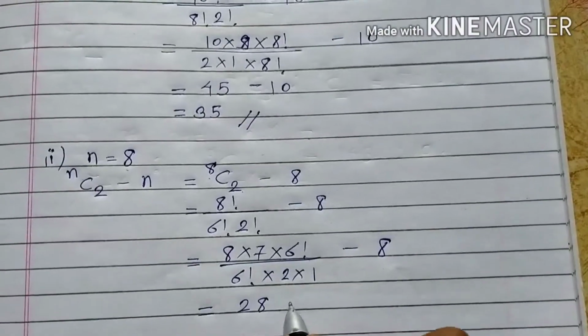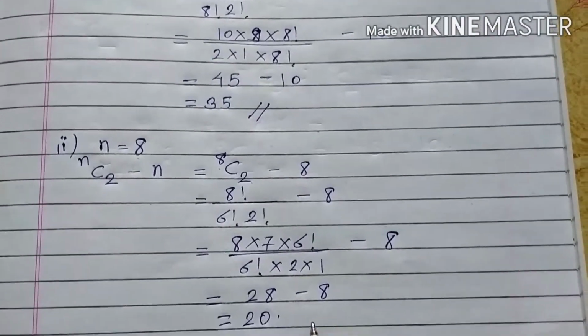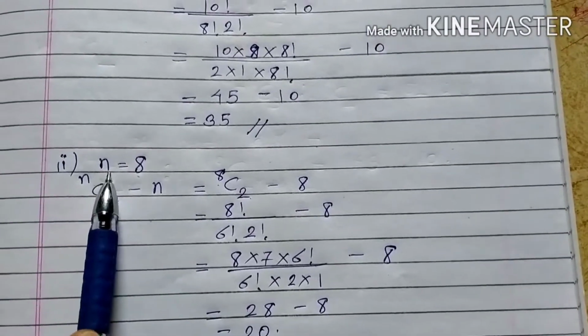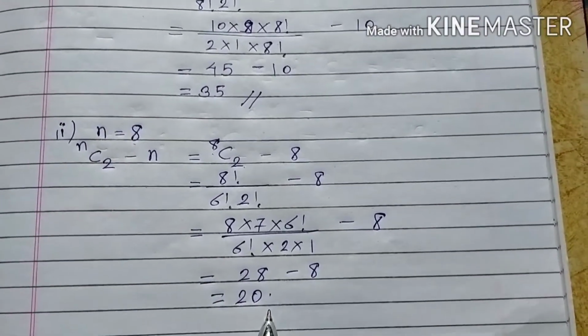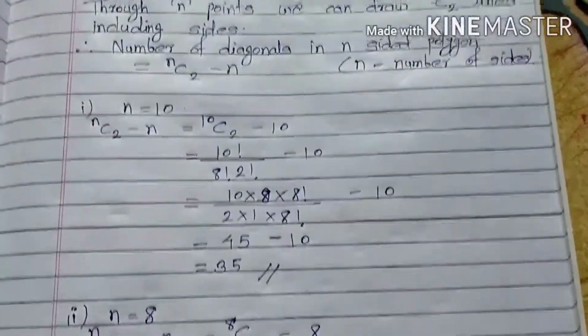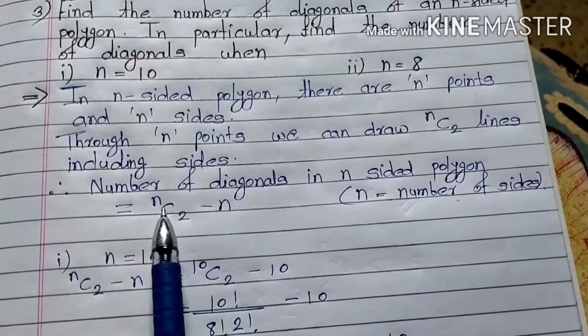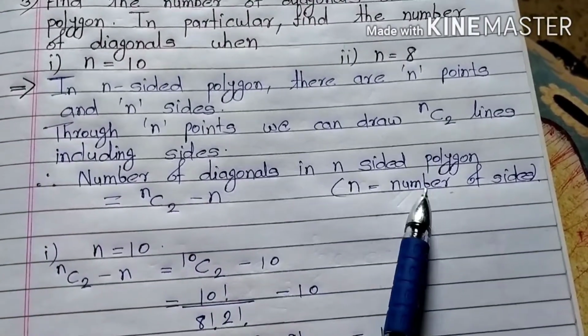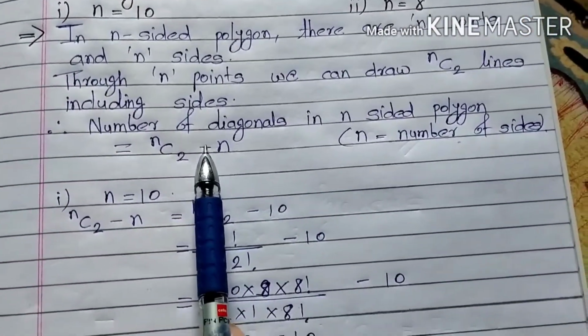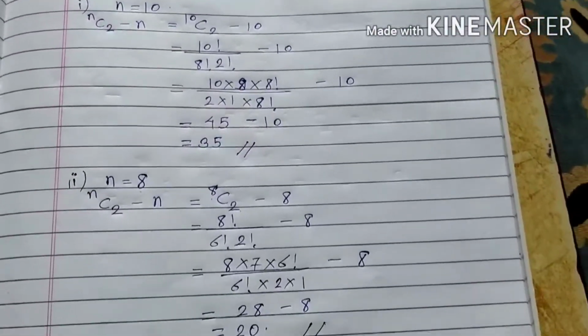So 28 minus 8, which is equal to 20. So when n is equal to 8, then we can draw 20 diagonals. So it is very simple. First you find the formula of number of diagonals in an n-sided polygon. This is the formula, and then put the value of n, you get your answer.